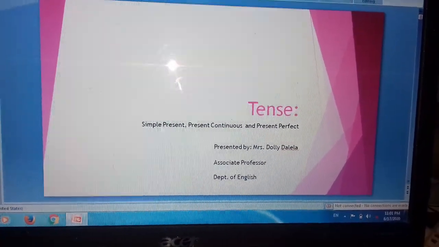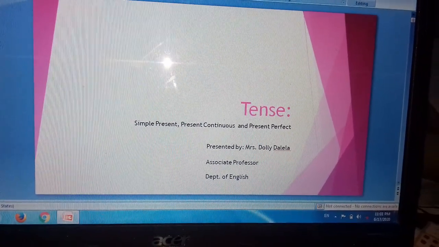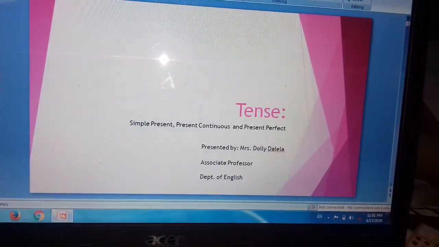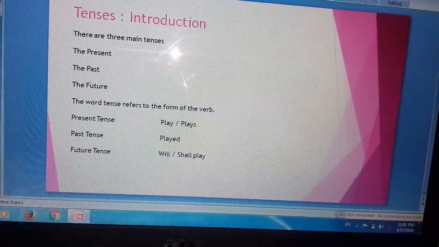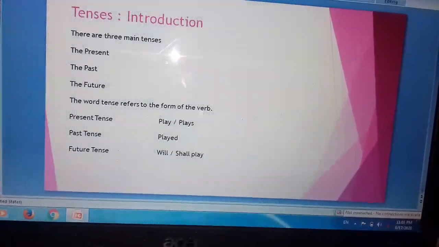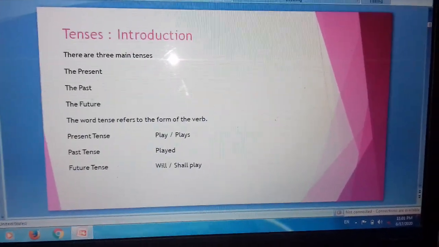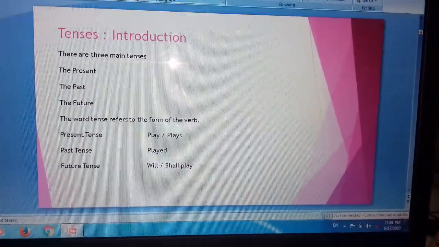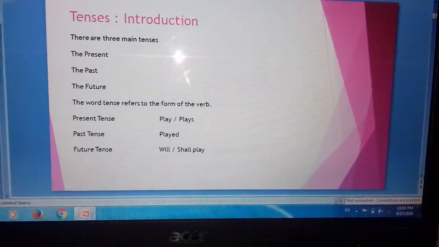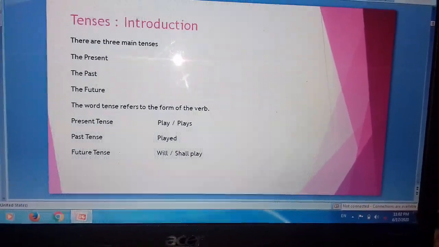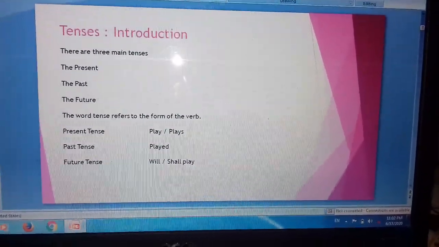So today we are going to learn tenses. All of you must have studied tenses in your previous classes. You know very well that there are three main tenses: the present, the past, the future. The word tense refers to the form of the verb.